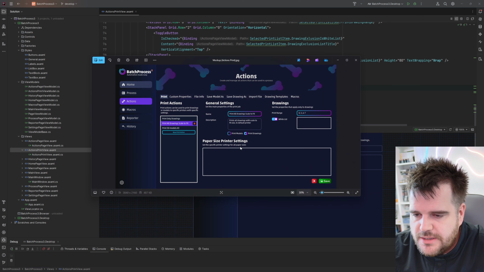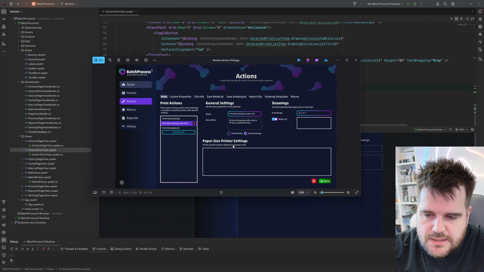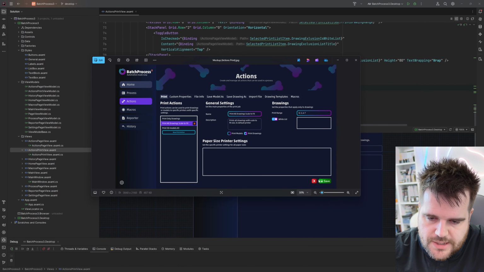We're nearly done with the print actions page now. And one of the last things we have to do is we have this paper size settings. Now this is really far too large. And then we have the buttons here.